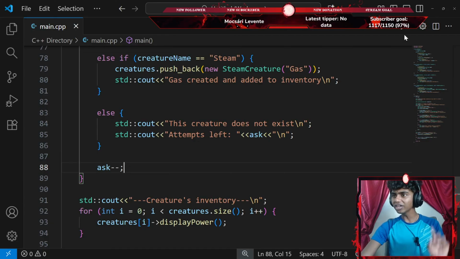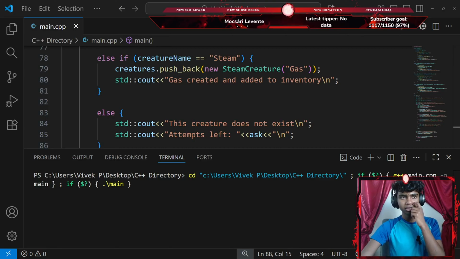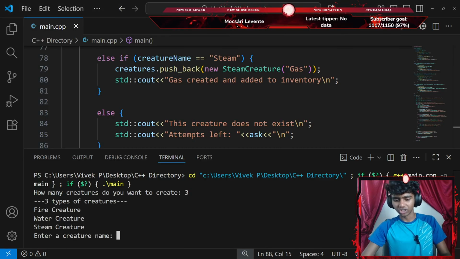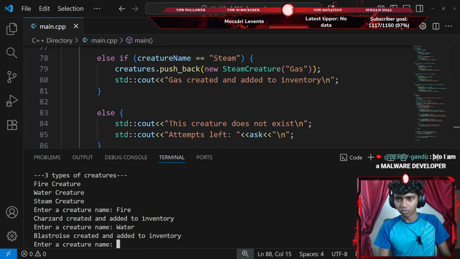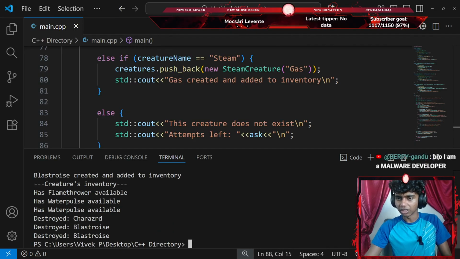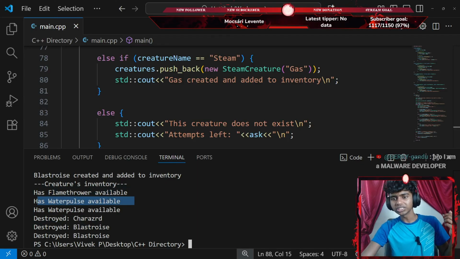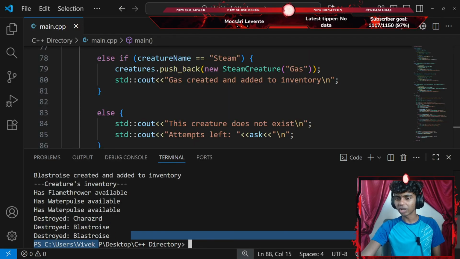Okay, that's it. Now Control S to save the code and run the command. Let's see what happens. Okay. How many creatures? I want to create 3 creatures. Enter a creature name. I'll go with something like fire. Okay, Charizard created, and then I'll go with something like water. Water created. I want to go with water again. Okay, my inventory: flamethrower available, water pulse available, and water pulse available. These are for my Blastoise. Destroy Charizard, destroy Blastoise, destroy Blastoise.